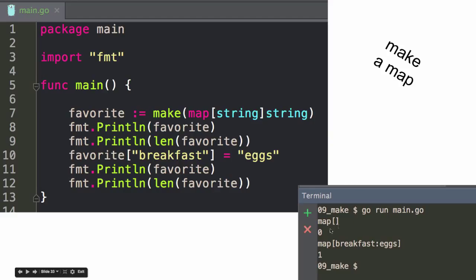So when we first do it, right, map has 0 elements in it. Here's the length of the map. And there's the map, and then we add breakfast and eggs, and then we have length of 1, and then that prints it out.